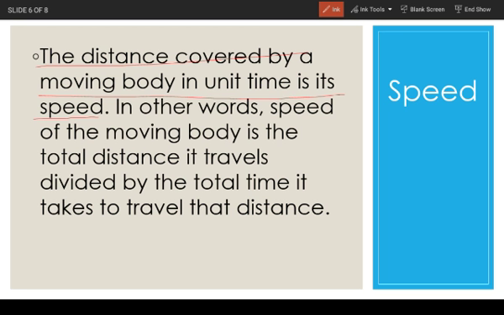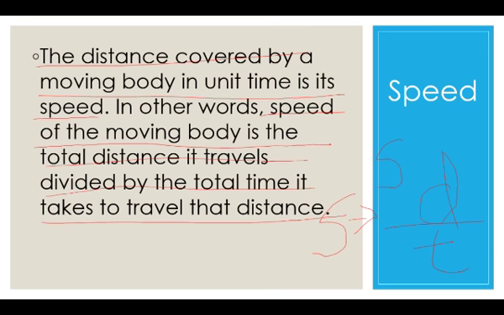In other words, speed of the moving body is the total distance it travels divided by the total time it takes to travel that distance. Means speed is total distance covered by total time taken. Speed is d upon t. D stands for distance taken and t stands for time taken.